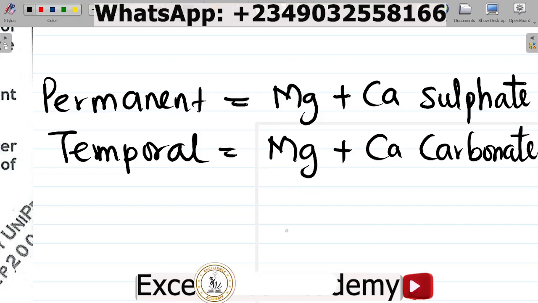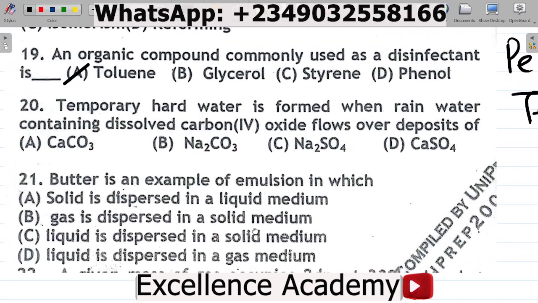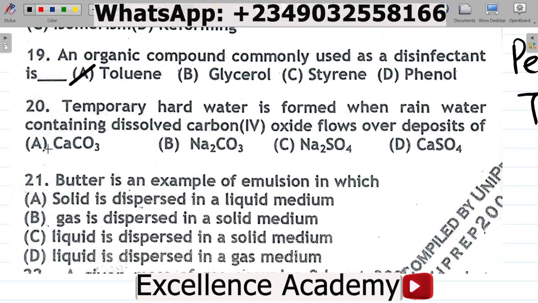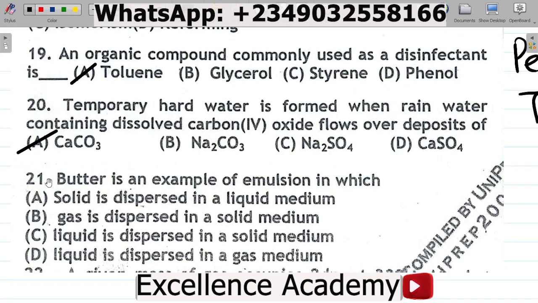So from this, we can see that temporal hardness of water or temporary hardness of water is caused by magnesium and calcium hydrogen carbonate, and it is formed when rainwater containing dissolved carbon dioxide flows over it. So for this question there, the correct answer is A, right? So you have your answer as A. That's calcium trioxocarbonate 4. So that's A.